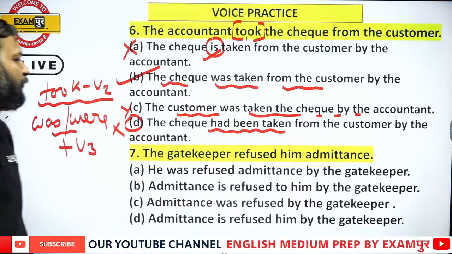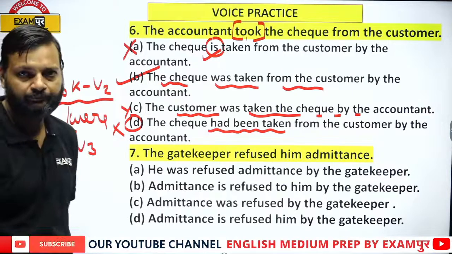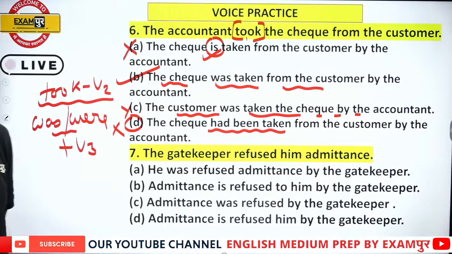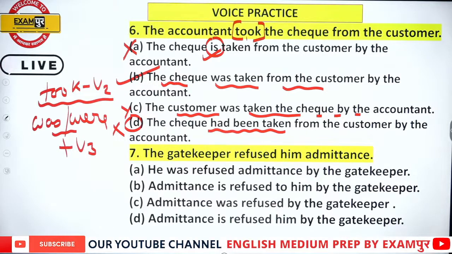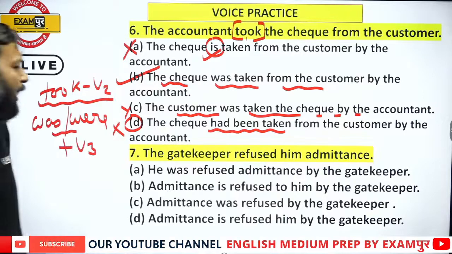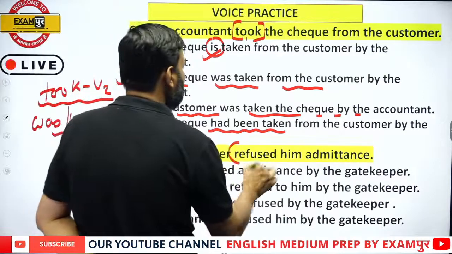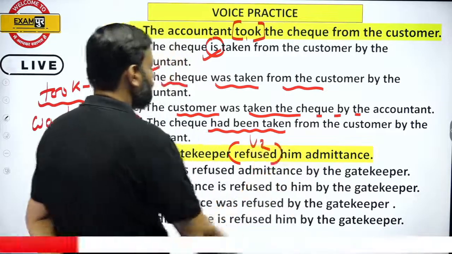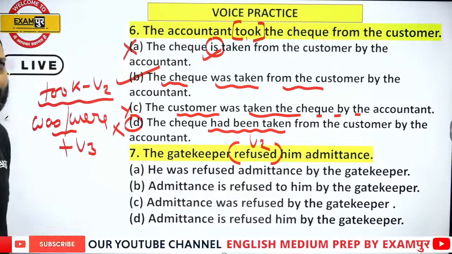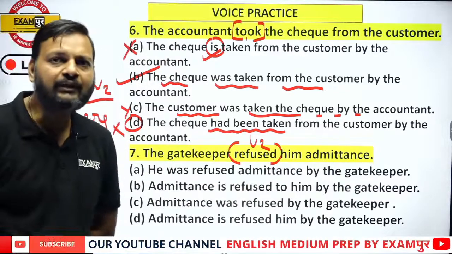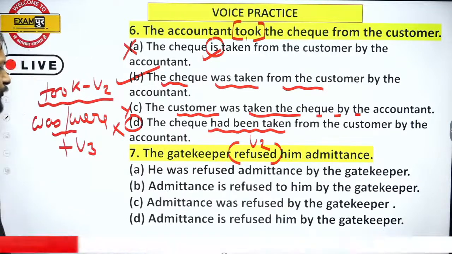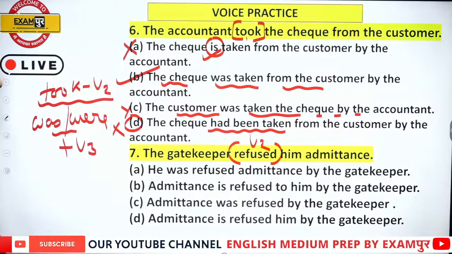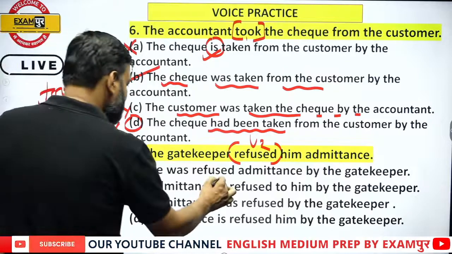See, again, here we have refused, which is second form. So in the passive, we need was, were plus V3. Okay, so eliminate these two options.